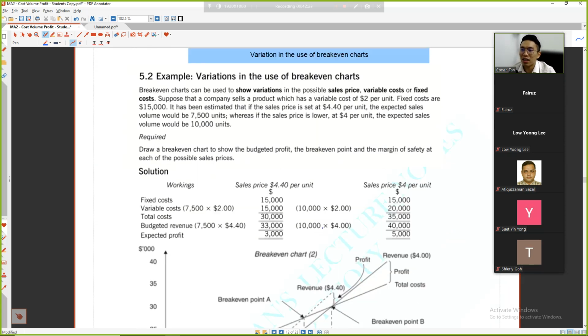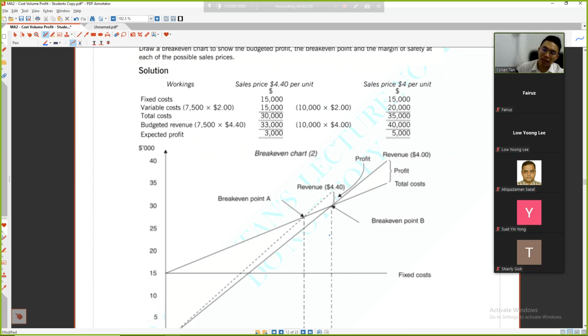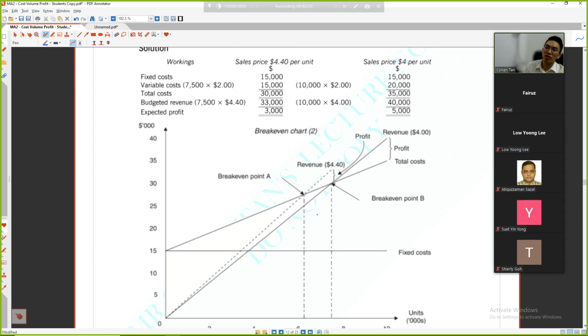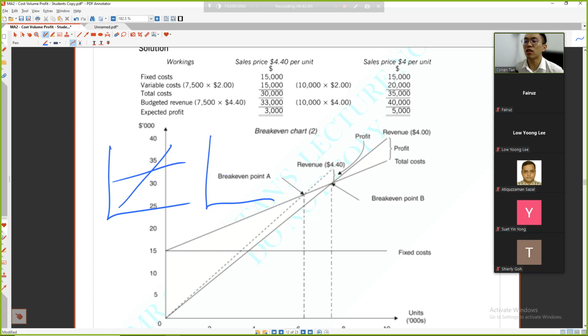Understand that? So what is this trying to say? It's actually trying to say nothing much. The graph is like this. He says that if you increase the sales price, the cost will be the same, and the peak will be higher. True, right?